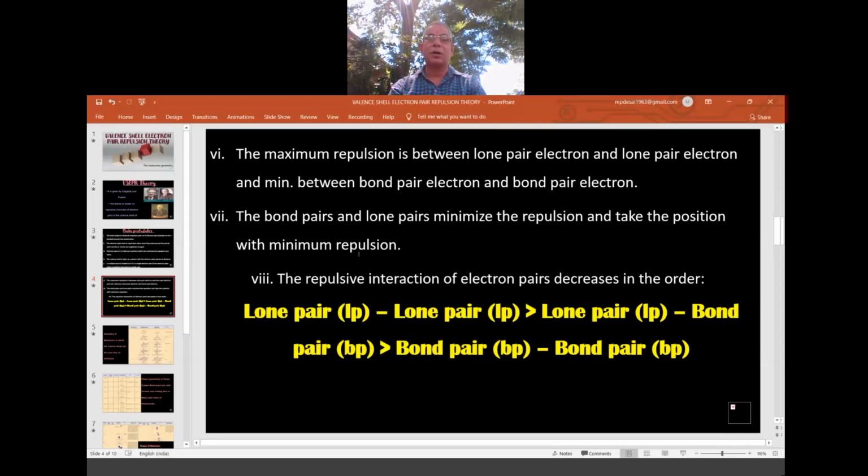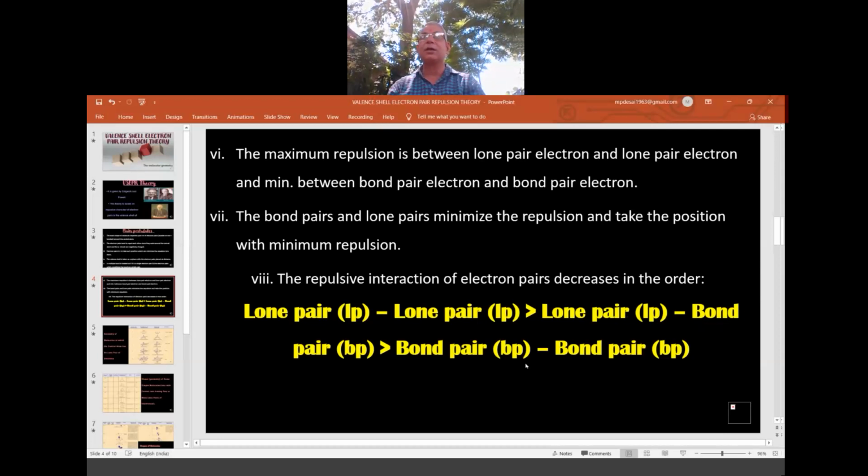And the last postulate of the VSEPR theory, that is the eighth postulate, is what? The repulsive interaction of electron pairs decreases in the order lone pair-lone pair, lone pair-bond pair, bond pair-bond pair. That means maximum repulsion is from the lone pair-lone pair, moderate repulsion from the lone pair-bond pair, and very least repulsion from the bond pair-bond pair.